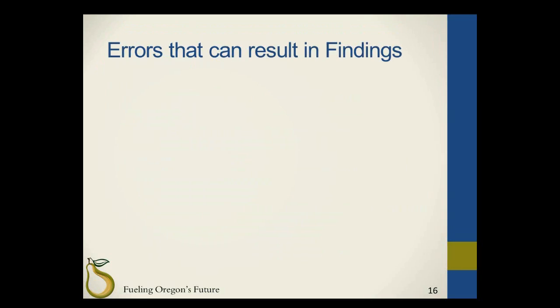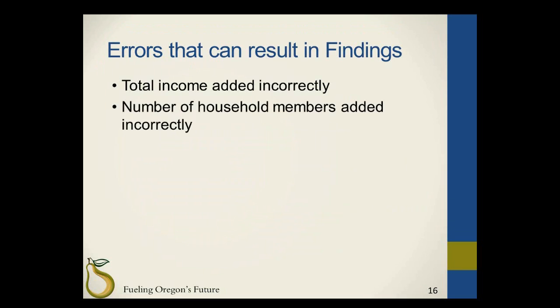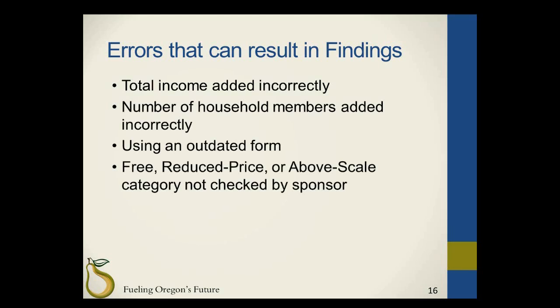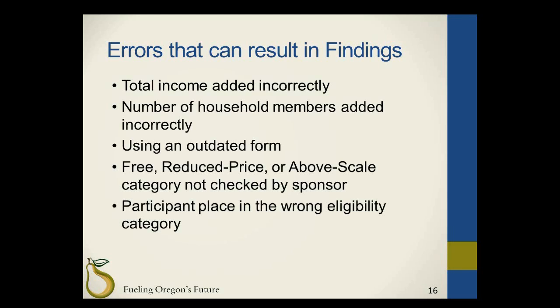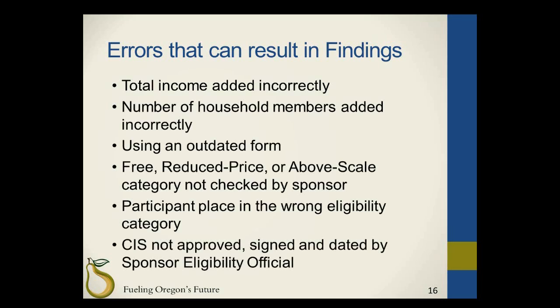During the administrative review, ODE CNP may find other errors that can result in administrative review findings: total income was added incorrectly, number of household members added incorrectly, using an outdated form, possibly from a previous fiscal year, free, reduced price, or above scale category not checked by the sponsor, participant placed in the wrong eligibility category, and CIS not approved, signed, and dated by the sponsor eligibility official.